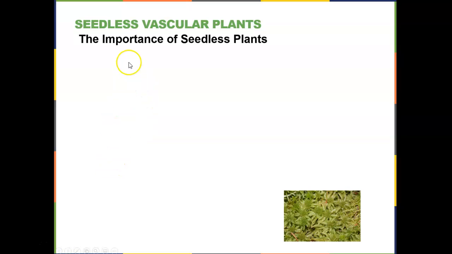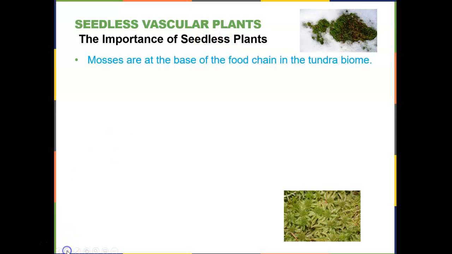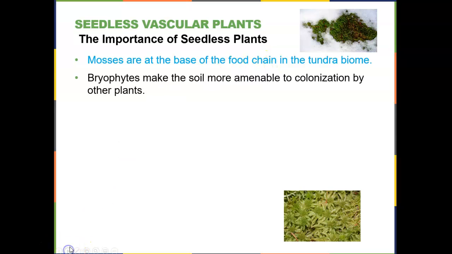So what are some of the importance of seedless plants? Remember, we have both vascular and non-vascular seedless plants. The mosses, which are non-vascular seedless plants, form the base of the food chain in the tundra, because not much can grow there.